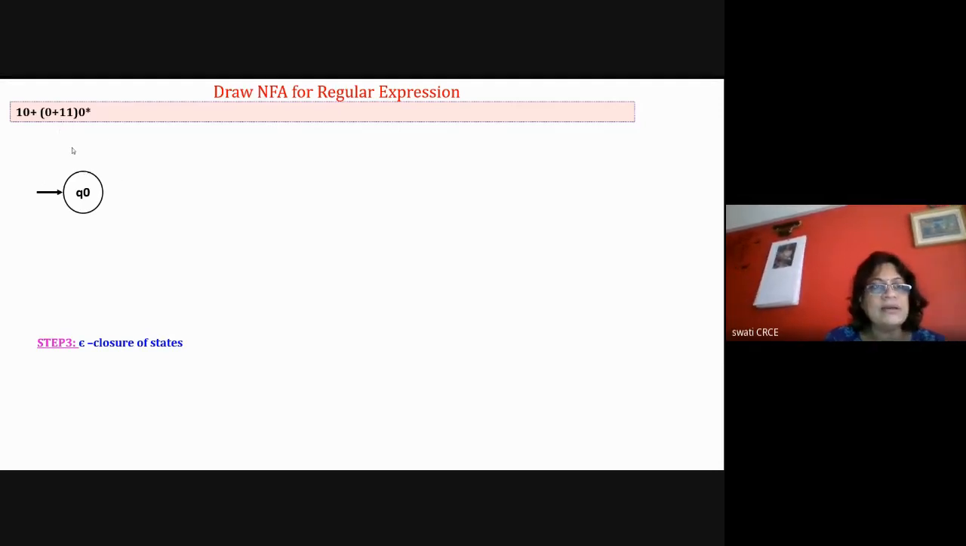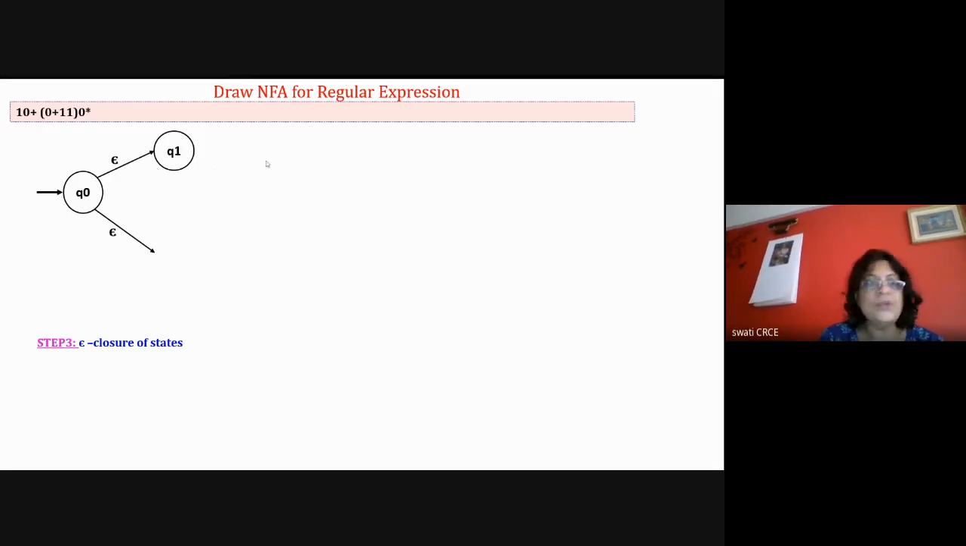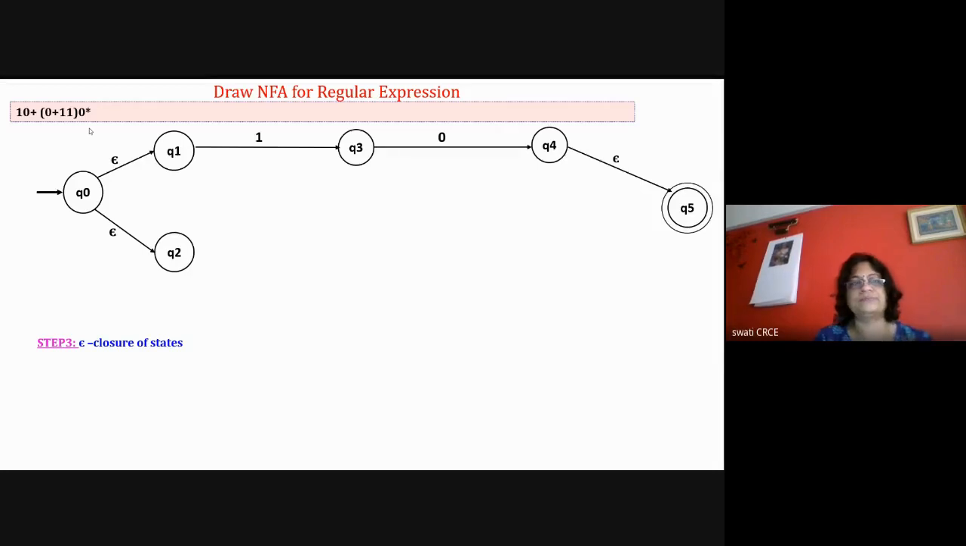So what will be the NFA diagram with epsilon? There are two parts: either 10 is followed, or 0 plus 1 0 star is followed. If it is 10, then the machine will follow this path via q1, or if it is r2, this is r1 plus r2, so for r2 it will follow another path via q2. For r1 I'm drawing the diagram that with 1 and 0 it may go to the final state. I'm drawing the diagram for 10 right now. I have to draw the entire NFA diagram with epsilon.